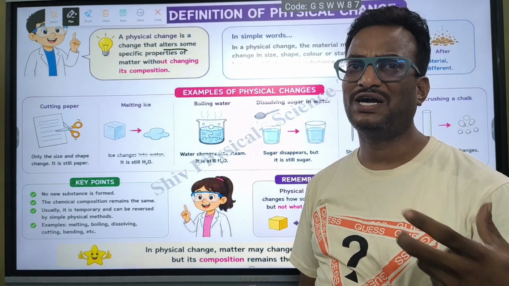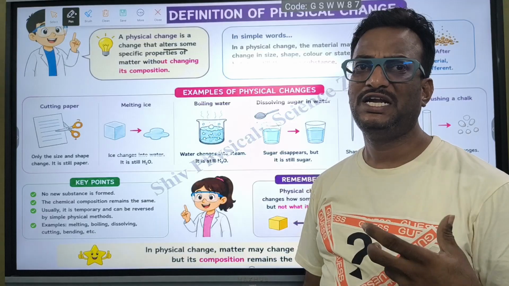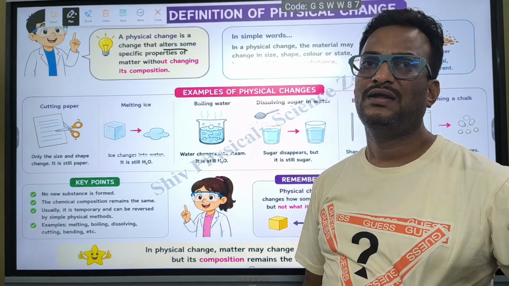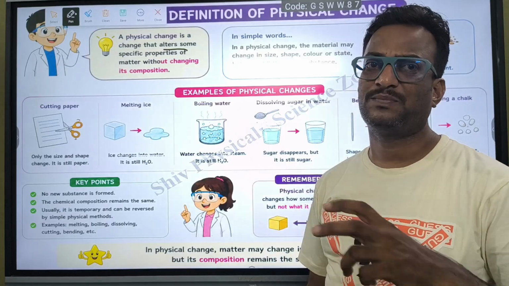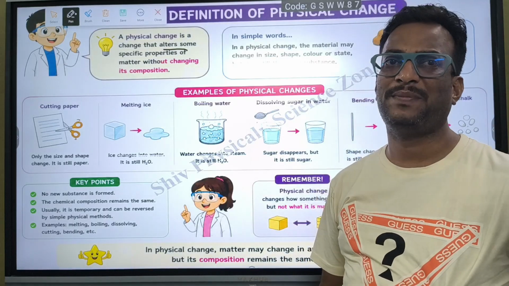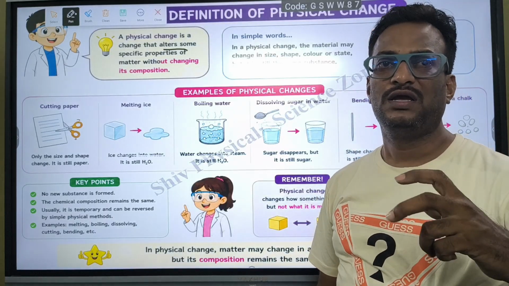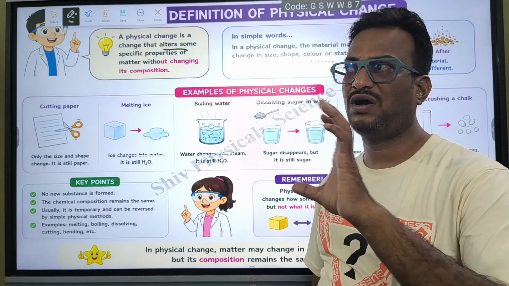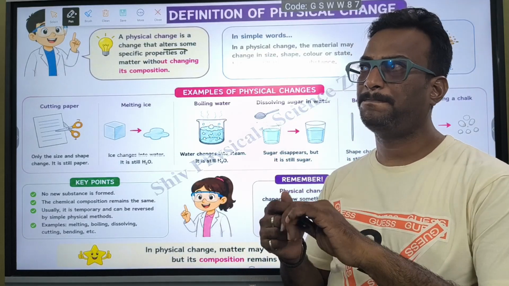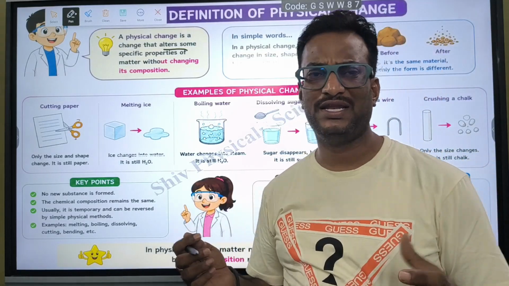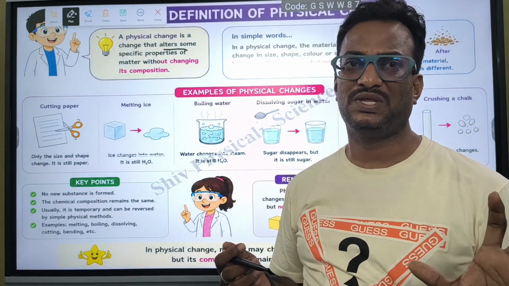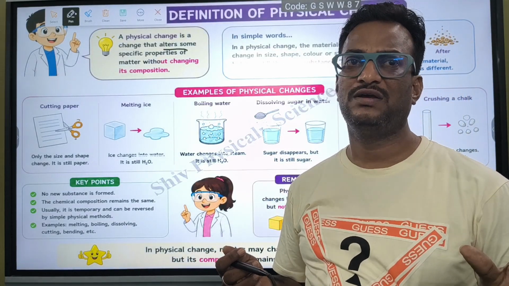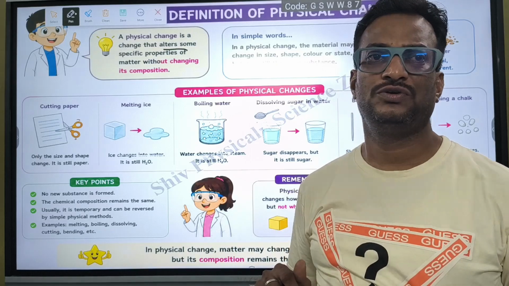Suppose you consider water to be matter, it will alter the state of matter from solid to liquid, liquid to vapor, okay? Or if you take a pen or mud, soil, or a chalk piece, the size can be reduced.